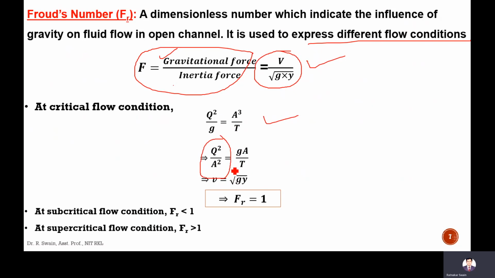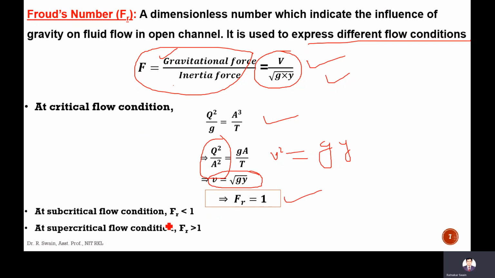So V is equal to the square root of gA by T, and we know A by T is Y, since dA by dy is T. So V is square root of gY. If V is equal to square root of gY, then the Froude number will be 1. So at critical flow condition, the Froude number is 1.